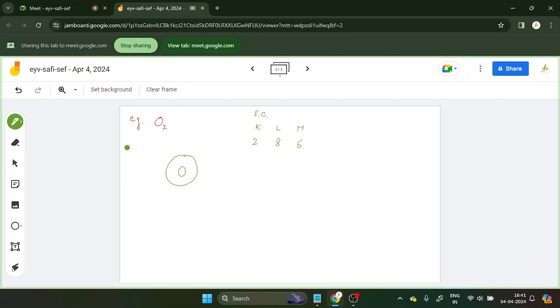Let's take another oxygen like this. Now 6 electrons will be there: 1, 2, 3, 4, 5 and 6, and 1, 2, 3, 4, 5 and 6. So these will combine.